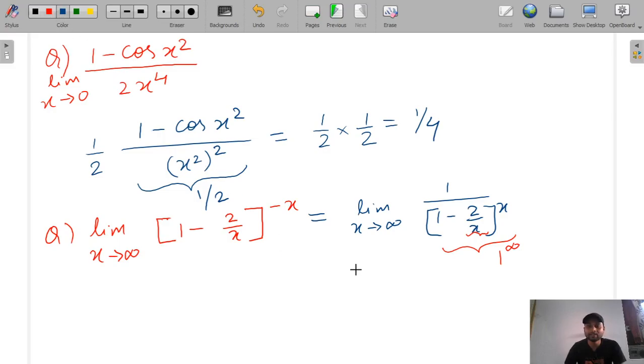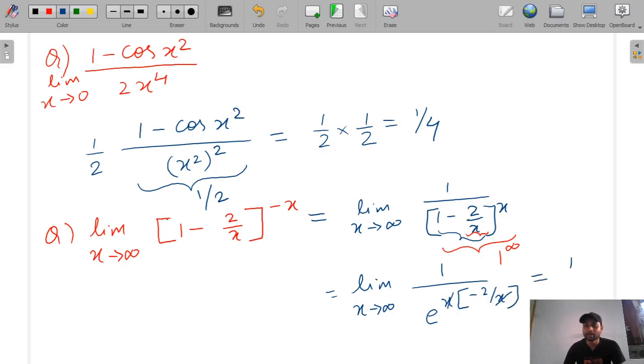We had already studied, and here it will become limit x tends to infinity 1 by e raised to the power g x times f x minus 1, where this is g x and this is f x, and minus 1 if you do, then 1 and minus 1 will go, it will become minus 2 by x, and this x and x will cancel, and we will get the answer 1 by e raised to the power minus 2, that is equal to e raised to the power 2.